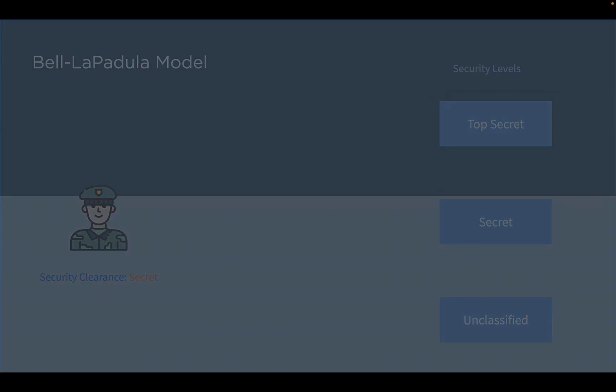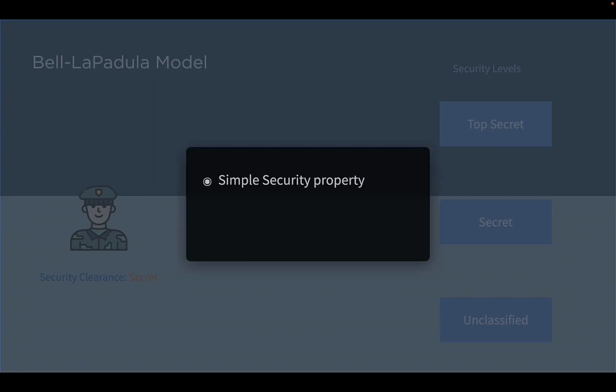I'm going to break down the Bell-LaPadula model in simple terms to help you understand some important rules or properties that you need to remember to answer exam questions. This model defines these properties: the simple security property, the star security property, and the strong star property. Let's understand these properties in detail.